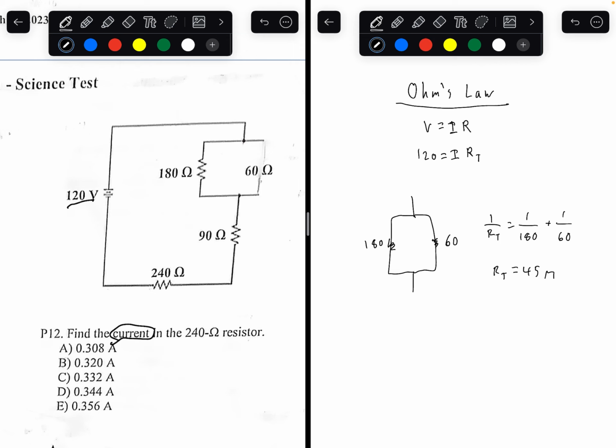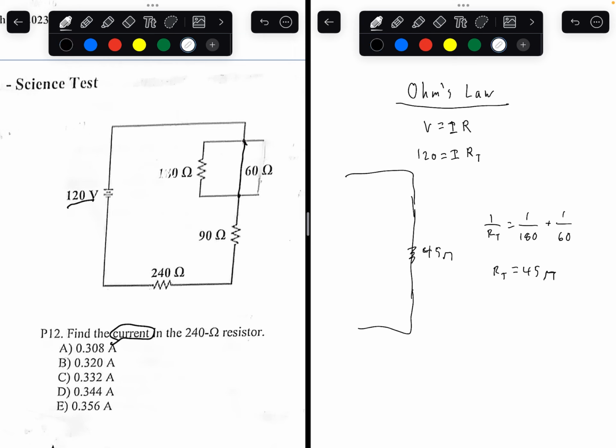What this essentially means is that instead of having this parallel circuit, you could have just had a normal resistor with a resistance of 45 ohms. An equivalent would just be a 45 ohm resistor. So let's replace that with a 45 ohm resistor.